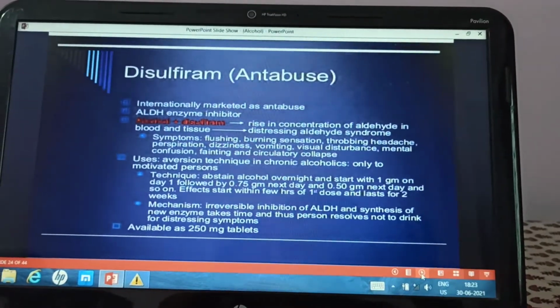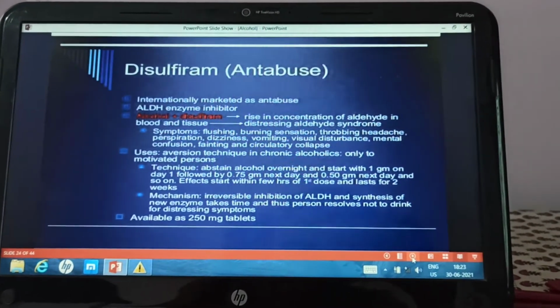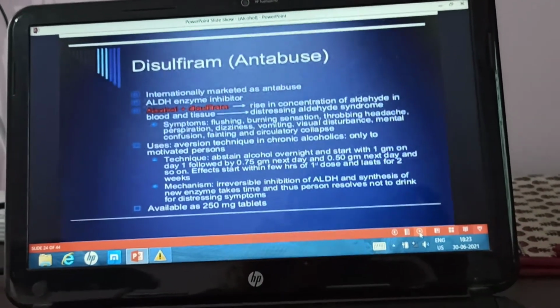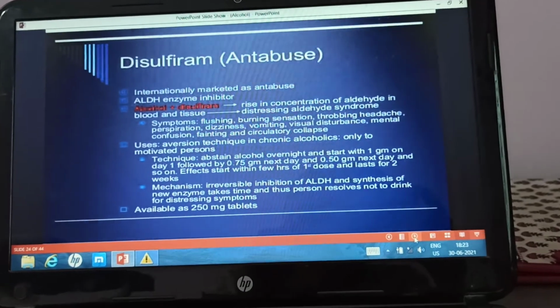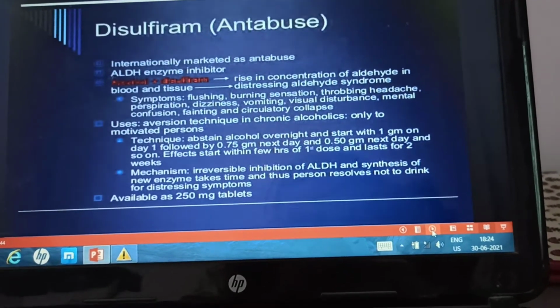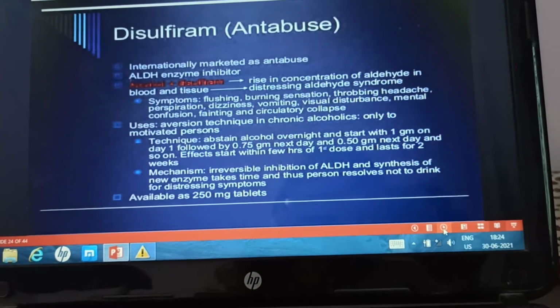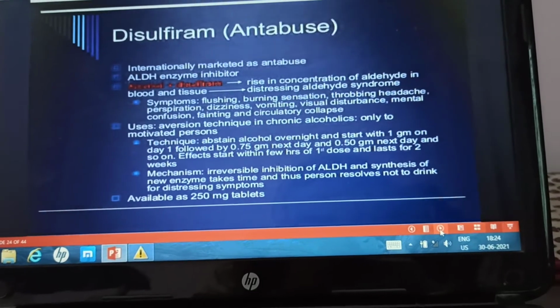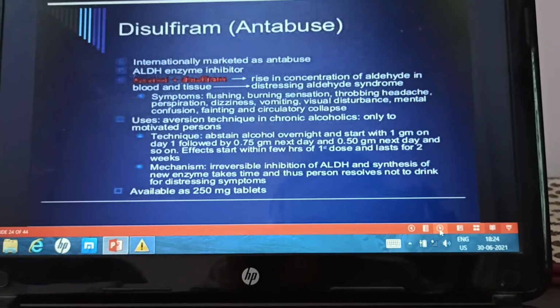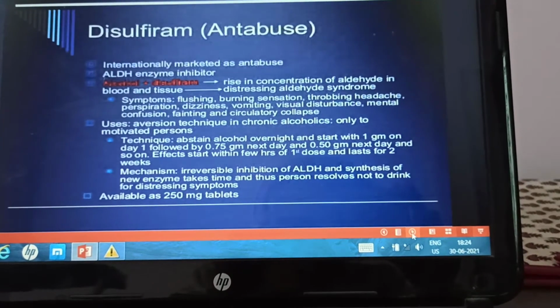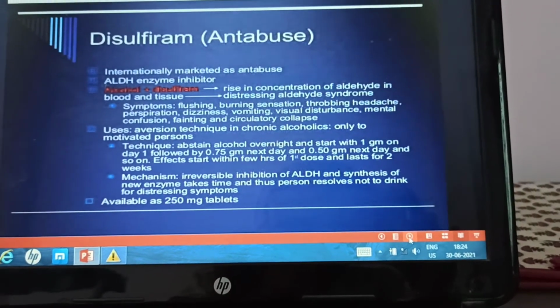Now how will you treat chronic alcoholism? Disulfiram is given, internationally marketed as Antabuse. Now this is an aldehyde dehydrogenase enzyme inhibitor. When disulfiram is given to a patient who consumes alcohol, there is a rise in the concentration of aldehyde in the blood and tissues, and there can be a distressing aldehyde syndrome.